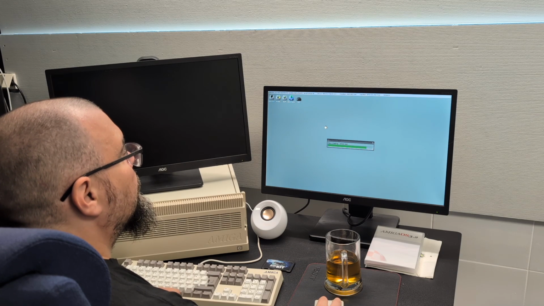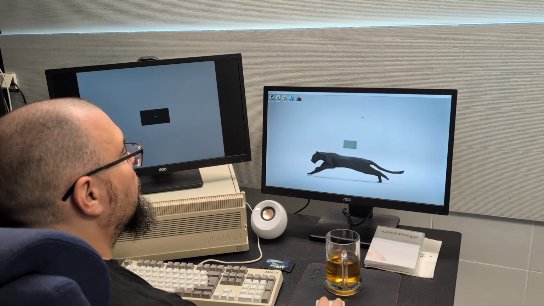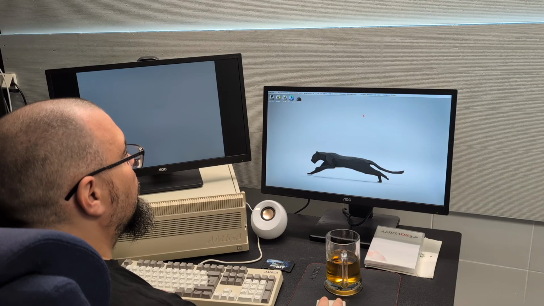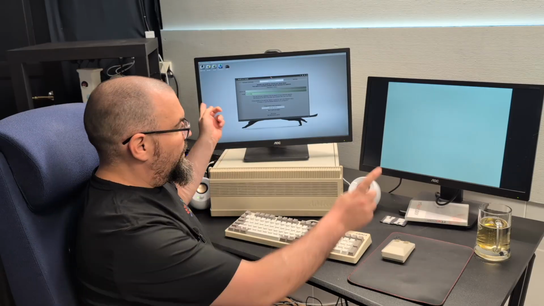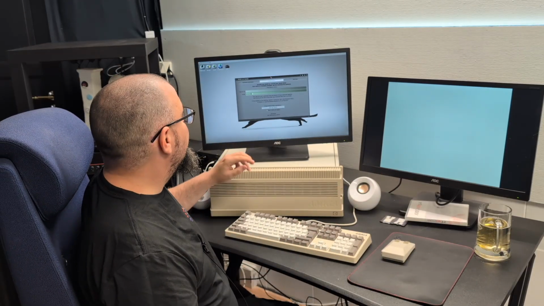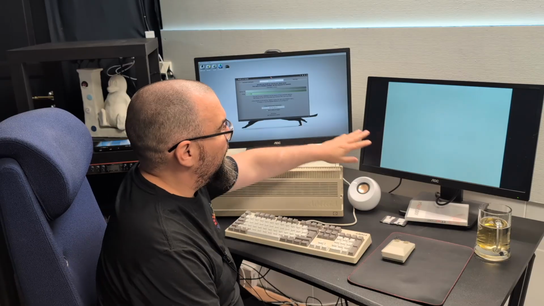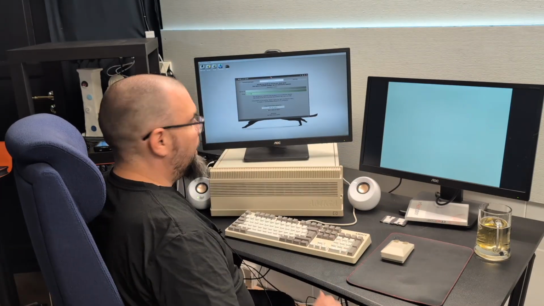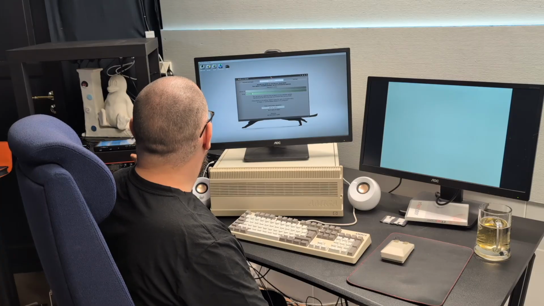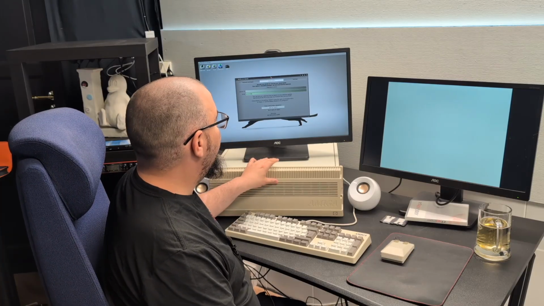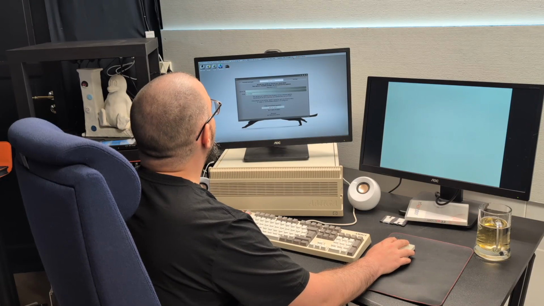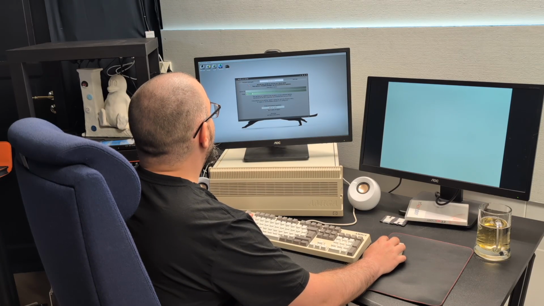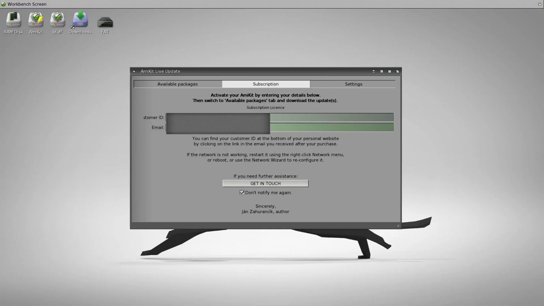All we need now is to activate the system. The installation went smooth. I've swapped around the HDMI cables, so the RTG is on this one and the RGB is on this one. And I've changed the capture device to record from the RTG display. The setup during installation got us online with the Wi-Fi, and we now need to register to get updates. So let's do that.